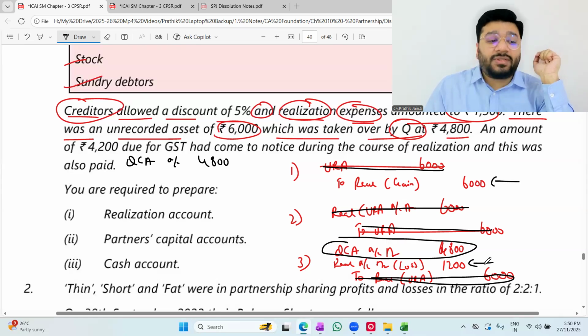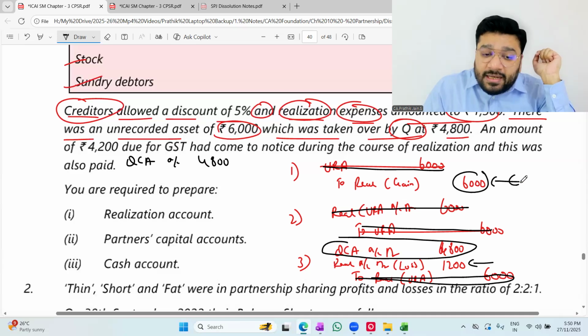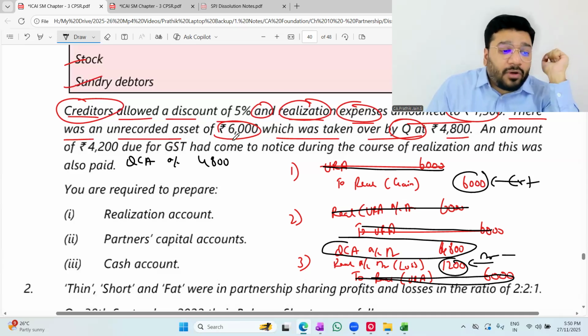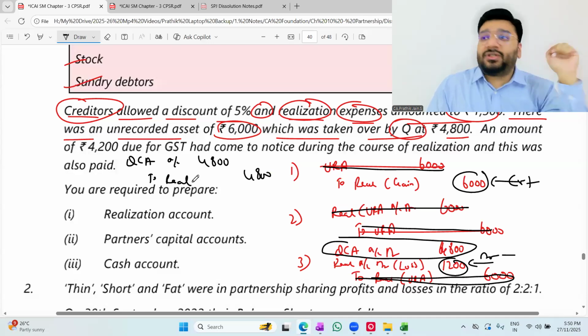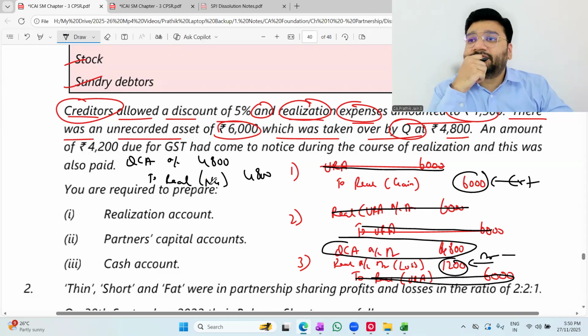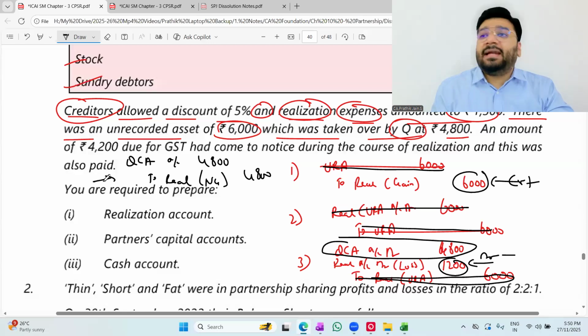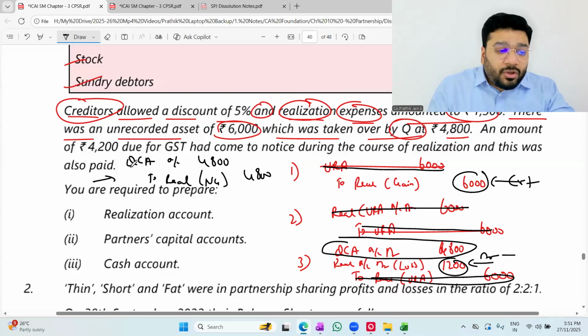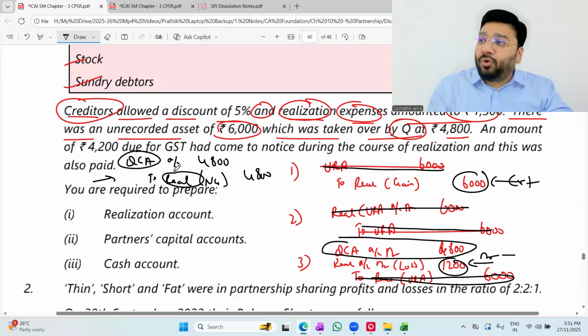In debit, 1,200. 6,000 in credit means positive. 1,200 in debit means minus. If I net off, what will I get? 4,800 to realization, which is my net gain. I could have very well told you this entry directly. Q's capital to realization net gain, I could have told you.